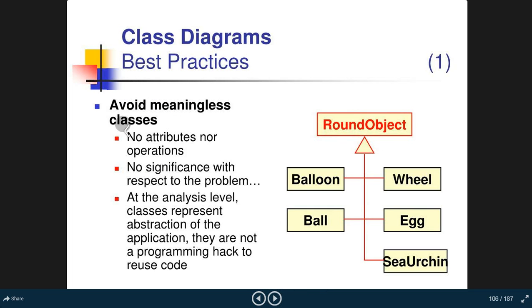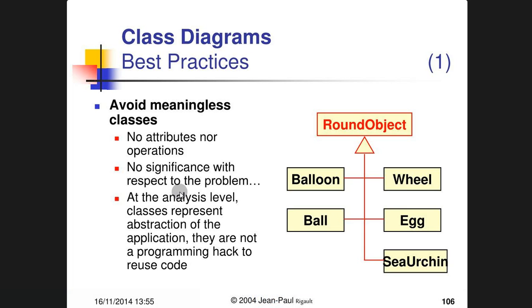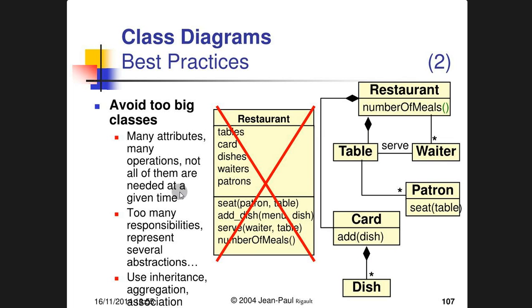Now class diagram best practices: avoid meaningless classes, with no attribute nor operation, and no significance with respect to the problem. At the analysis level, classes represent abstractions of the application. They are not a programming hack to reuse code. Round object: balloon, wheel, ball. These are specific examples of this description. Avoid too big classes, with many attributes and many operations, not all of them needed at a given time. Too many responsibilities represent several abstractions. Use inheritance, aggregation, and association.